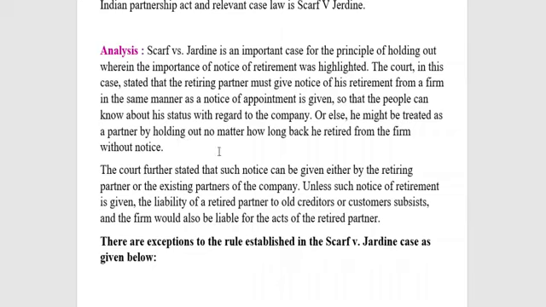Here, no matter how long back he retired from the firm without notice, time is not the criteria. He might have retired 10 years back also, but he should have given the public notice. So we have to highlight these aspects under section 32. Under Scarf versus Jardine, all this has been discussed at length.